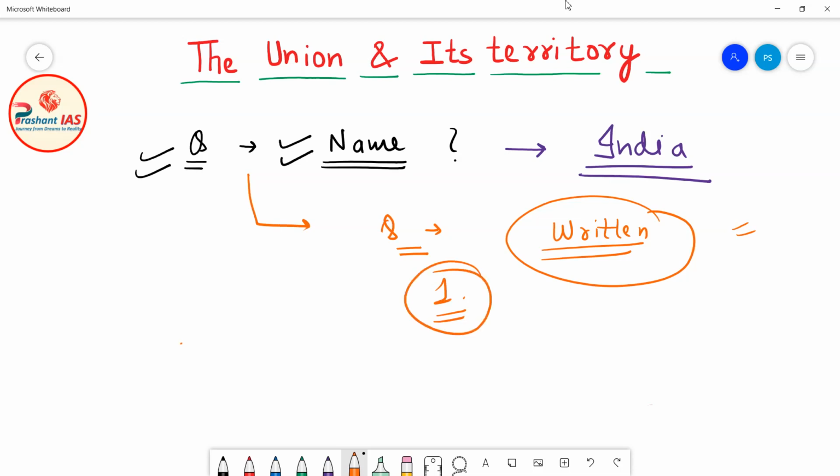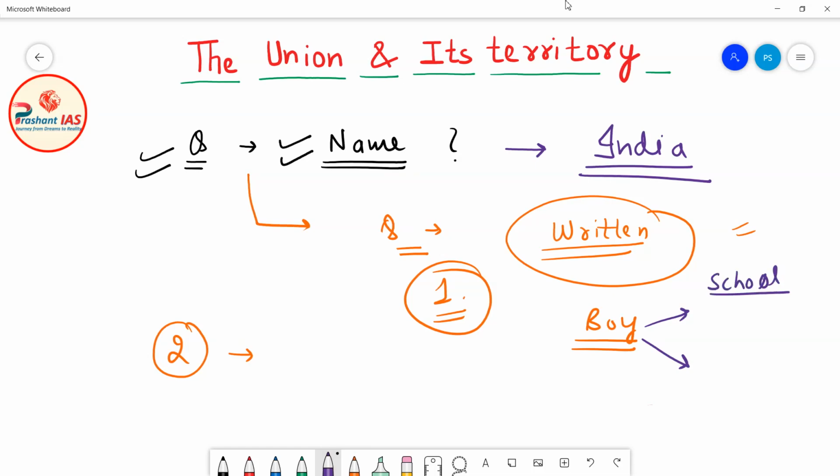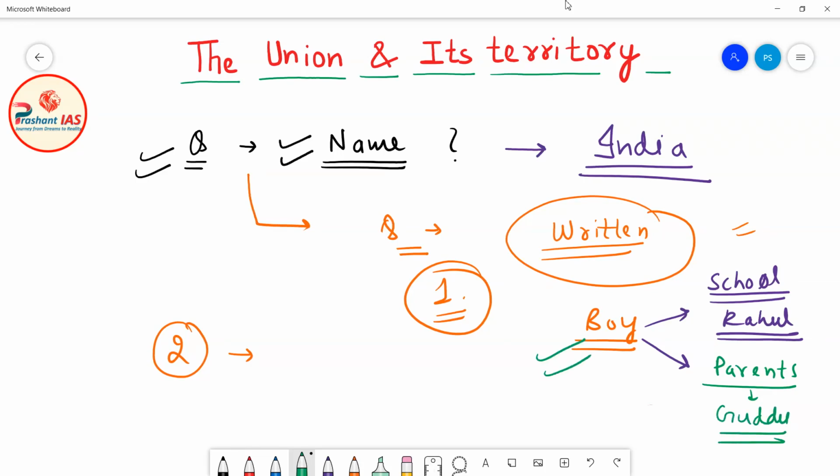And my second question is, is there any other name by which we can call our country, or is there any other name which our country has? For example, let's suppose there is a boy. Now this boy has two names. In his school, the friends call him Rahul, and in his home, the parents of this boy call him Guddu. So this particular boy actually has two names, Rahul and Guddu.